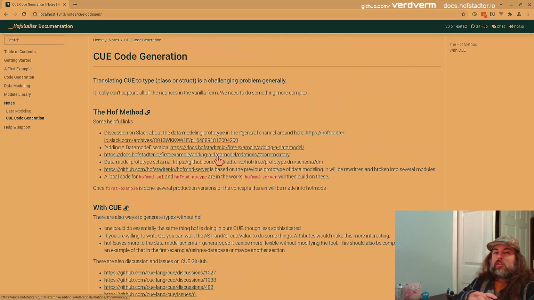So the difficulties with generating types from a single Q definition. How do you deal with public versus private versus protected? Go only has public and private, and it's done by casing, whereas something like Java or C++ has public, private, protected.